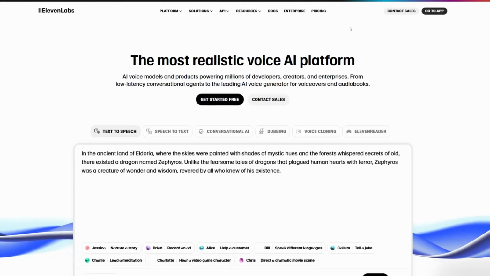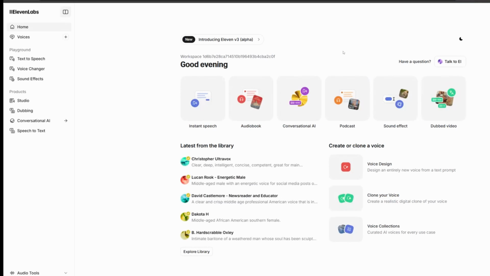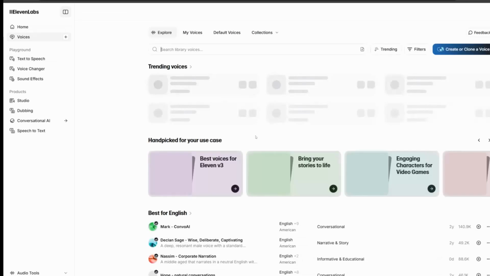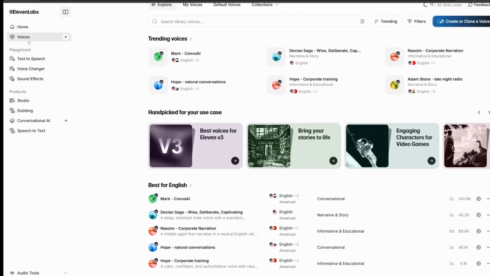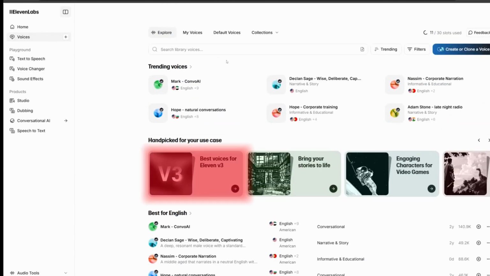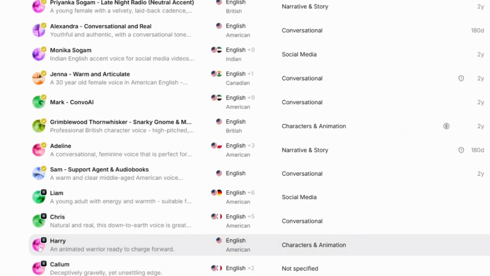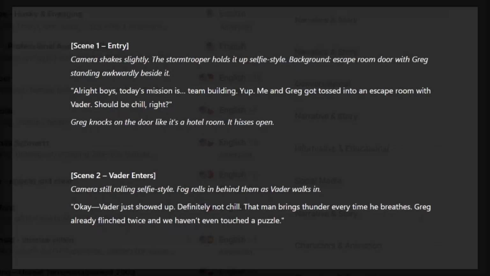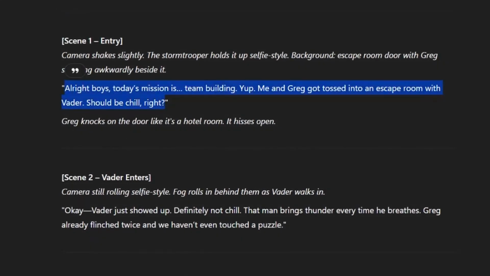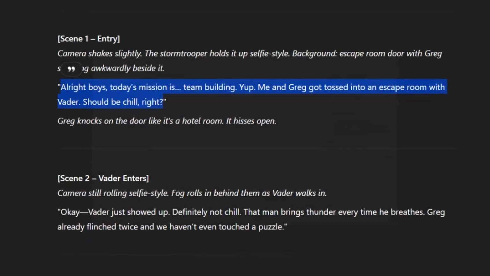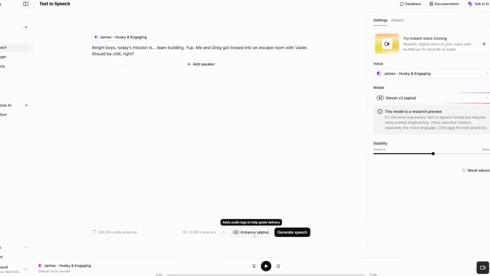And speaking of dialogue, let's jump over to ElevenLabs for the next step. This is the last piece of the puzzle as to why we can replace VO3. Once you log in, I want to select Voices on the left-hand side. Let's click on Best Voices for 11v3. After playing through some of the male voices here, I think I'm going to go with Harry. Now, let's grab the first piece of dialogue from ChatGPT, copy that, and paste it into ElevenLabs.